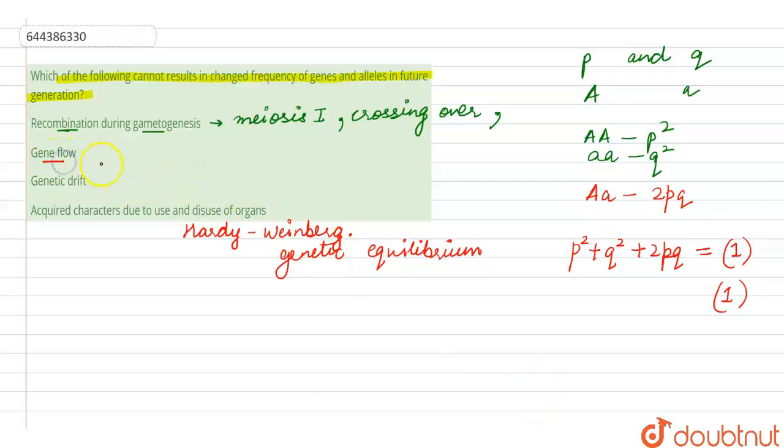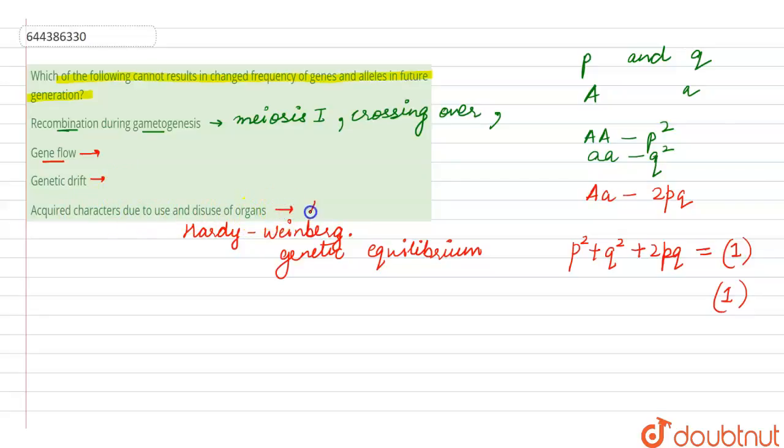Here we have the next phenomenon, that is gene flow. There are 5 factors which affect the Hardy-Weinberg principle. Gene migration or gene flow is one of them. When a section of a population migrates to another place and population, gene frequencies change in the original as well as in the new population. New genes are added to the new population, whereas they are lost from the old population. There would be gene flow if gene migration happens multiple times, whereas if the same change occurs by chance, it is called genetic drift.